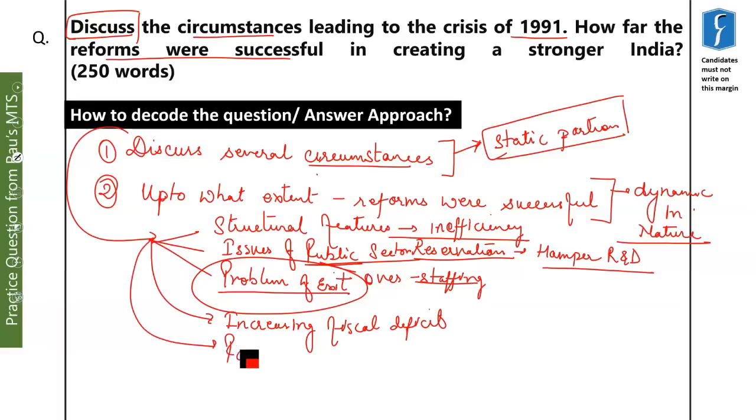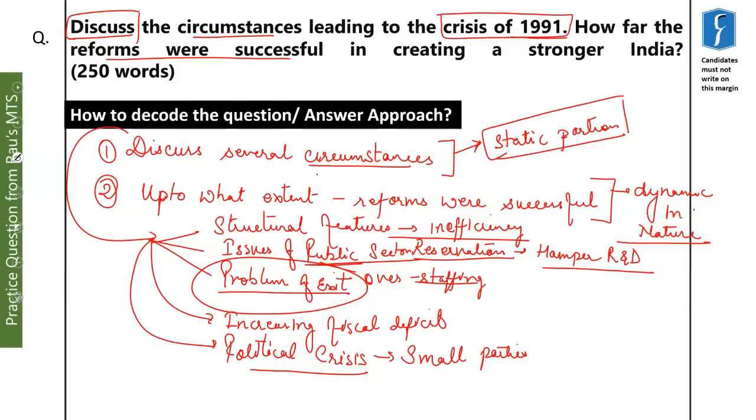The last point is the political crisis. As we know, a stable government was lacking at that time, the Congress had failed miserably, and many small parties were forming coalition governments, and this led to a political crisis in India. These small parties were inefficient in handling the economic situation of that time, and they were using the resources of the state for their personal use. There was also irresponsible expenditure which was not fit for the country at that time.